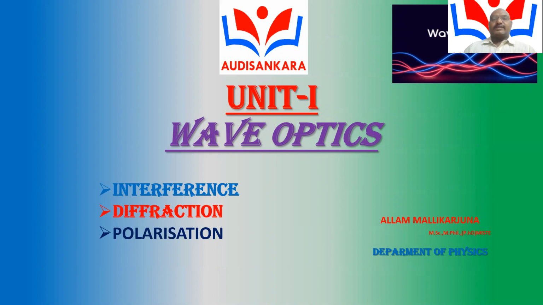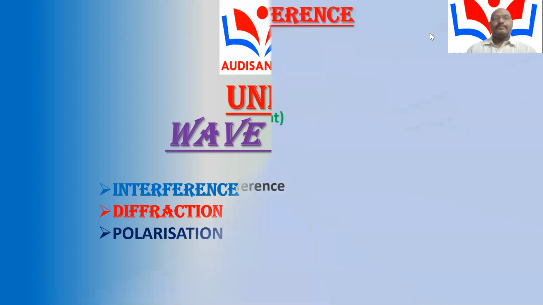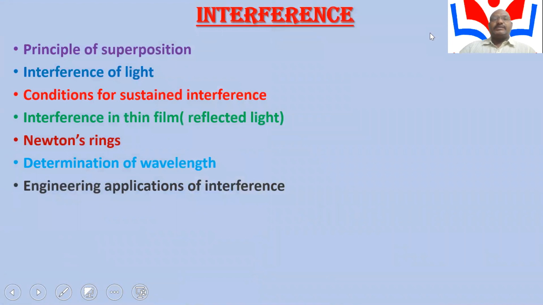Today I would like to discuss wave optics: interference, diffraction, and polarization. Some of the contents of interference are principles of superposition, interference of light, conditions for sustained interference, interference in thin film by reflection, Newton rings, determination of wavelength, and engineering applications of interference.